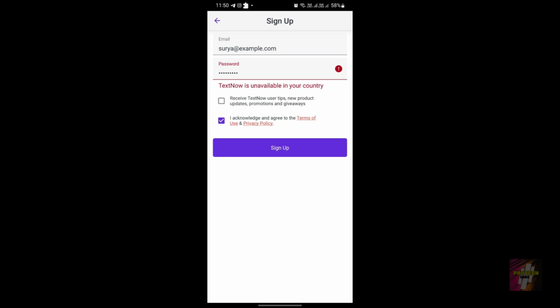After displaying all of these errors, I will show you how you could solve the errors. This is the second error, the Textnow sign up error. I am calling it the sign up error. I don't know what you people may name it. You could also call this error because Textnow is unavailable in your country.